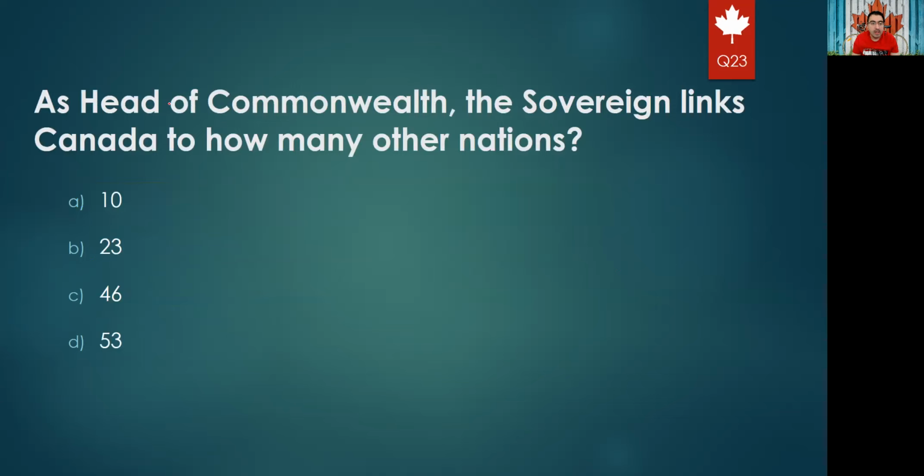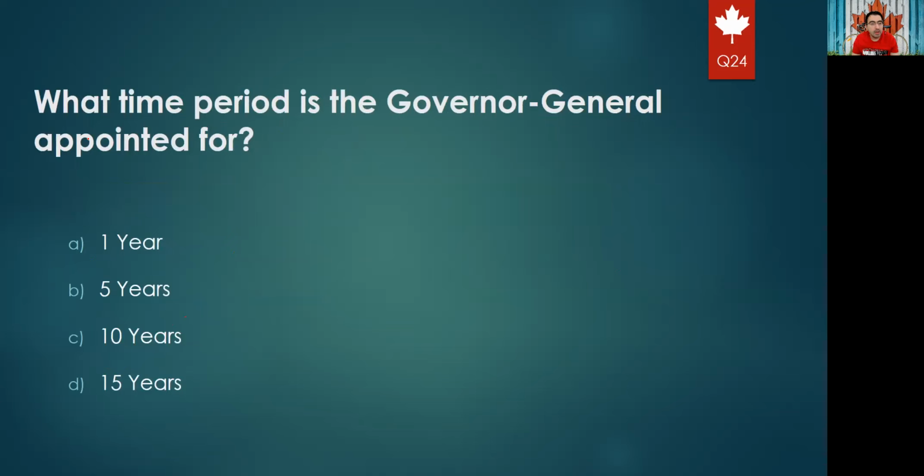This question: as head of Commonwealth, the sovereign links Canada to how many other nations? This answer should be a number. If you read the question, you know it. It is just 53. 53 nations are linked to the Commonwealth under the British realm. Next question. What time period is the Governor General appointed for? 1 year, 5 years, 10 years, 15 years? The right answer is 5 years.